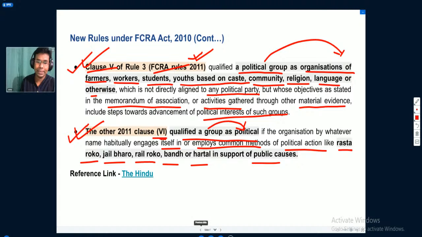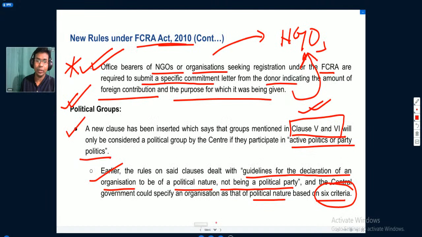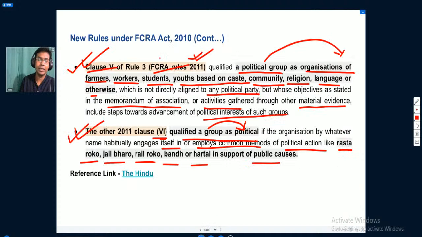So when it comes to deciding whether a group is a political group or not, we already have some provisions under the Foreign Contribution Regulation Act rules 2011, where they decided that some political groups may be considered as associations of farmers, workers, students, youth based on caste, community, religion, language, or otherwise, if they are not directly involved in political parties.